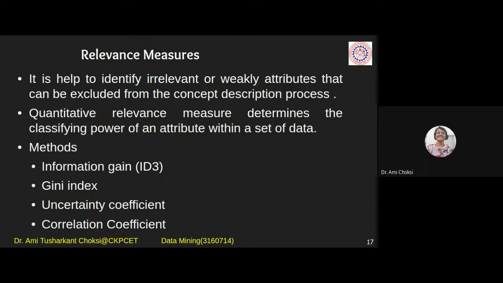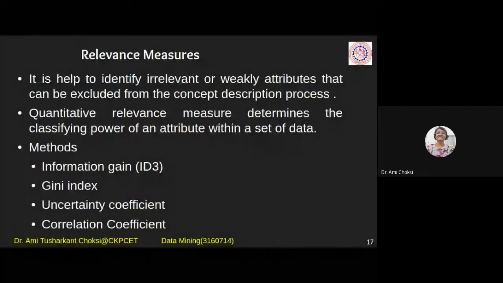Got the point? So the relevance measures are information gain, Gini index, uncertainty coefficient, and correlation coefficient.